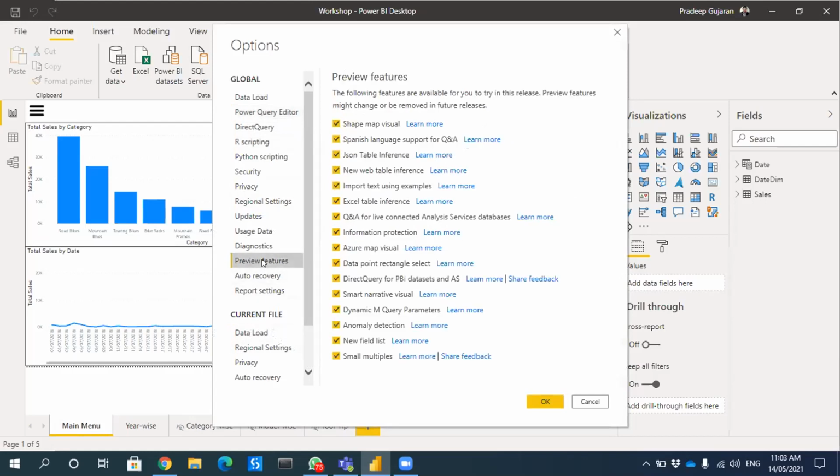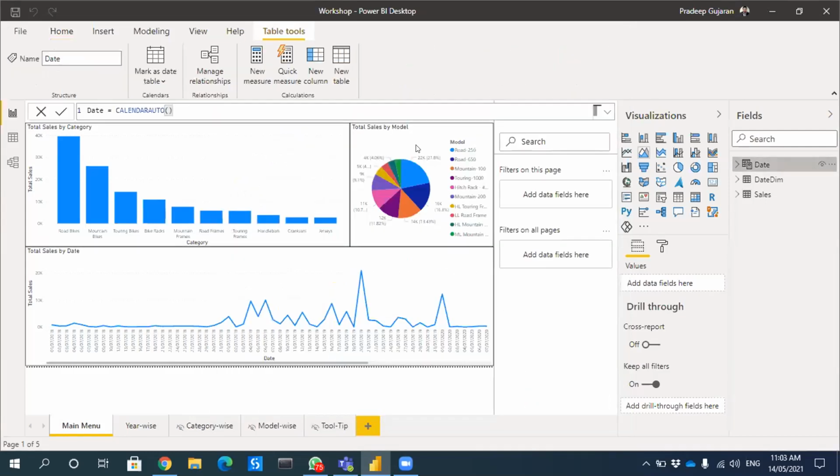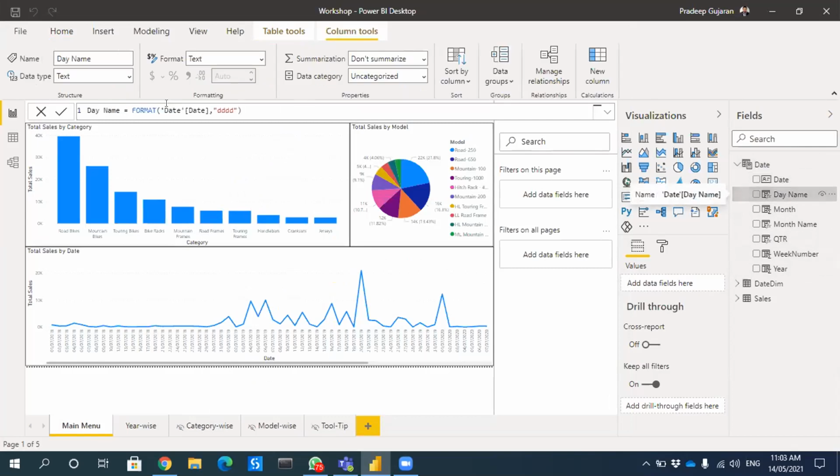So we enabled some of the preview features which they keep on adding. Then we created calendar auto, and from there we created all these new features. We created a day name, and this is the function for day name. What I can do is I can send this in the chat box so that you can actually use it.